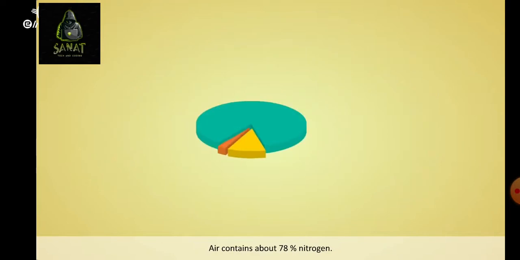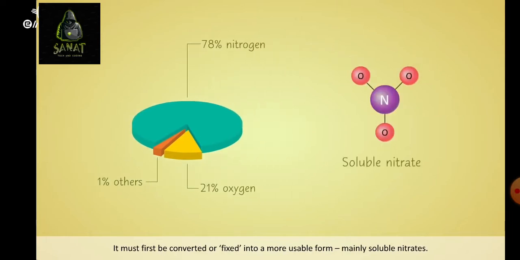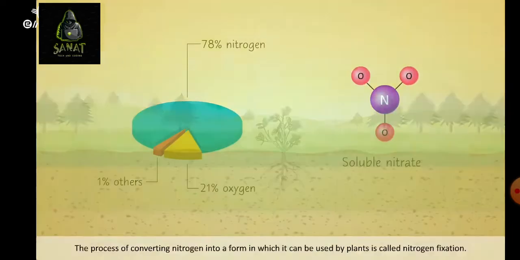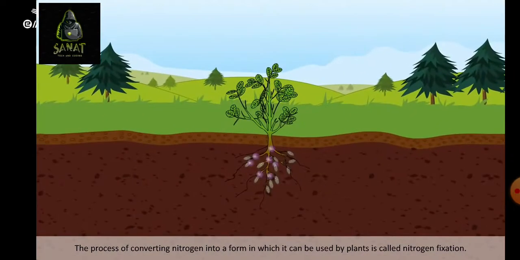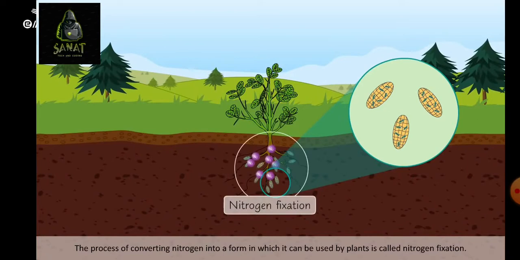Air contains about 78% nitrogen. Yet, nitrogen in its gaseous form is almost entirely unusable to life forms. It must first be converted or fixed into a more usable form, mainly soluble nitrates. The process of converting nitrogen into a form in which it can be used by plants is called nitrogen fixation.